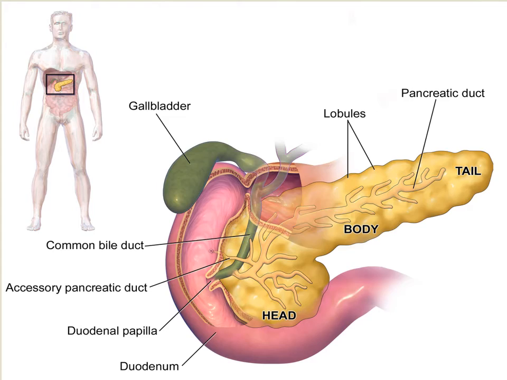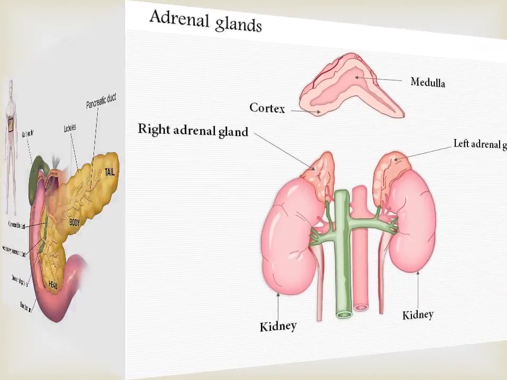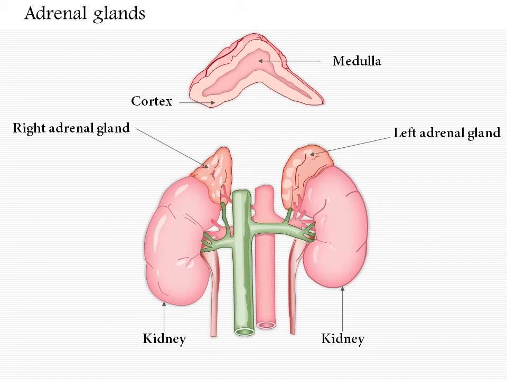Okay, next one, adrenal gland. Where is the adrenal gland? See the picture. Kidneys are there. These are small glands lying on the top of the kidney. Two kidneys are there: left adrenal gland, right adrenal gland. Two glands are there.